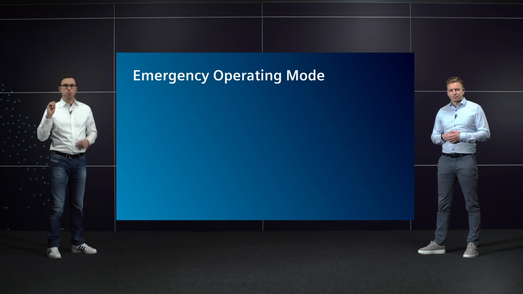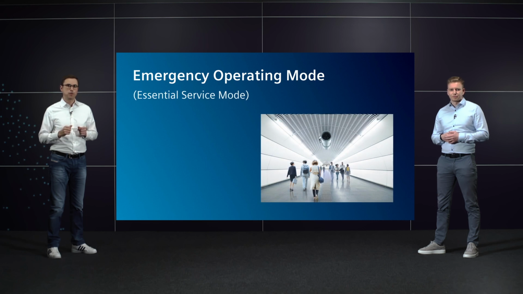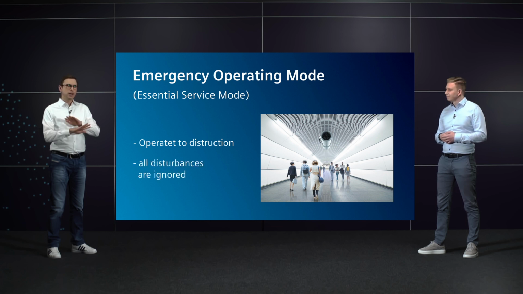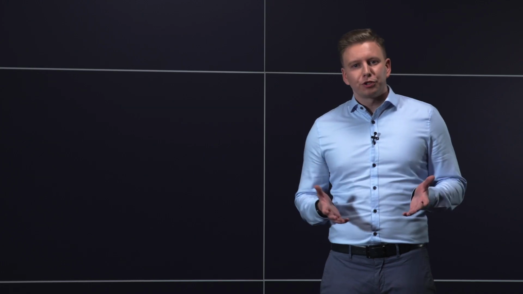For such essential tasks, there is the emergency operation mode, which in the past was also called essential service mode. The motor and converter are literally operated to destruction, ignoring any disturbances. We have shown you various options for boosting the availability of your plant, mainly through software functions in the SINAMICS converter.